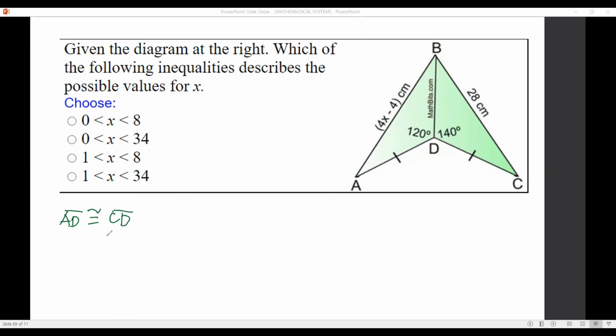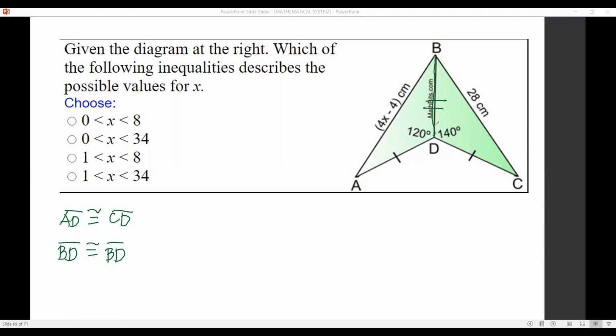What else? Ano pa yung congruent side na meron sa dalawang triangle? Of course, BD is congruent to BD. They share this side, BD. So, therefore, congruent itong side na to sa dalawang triangle. We already have two congruent sides. Now, let us check their included angle to determine which third side is longer.